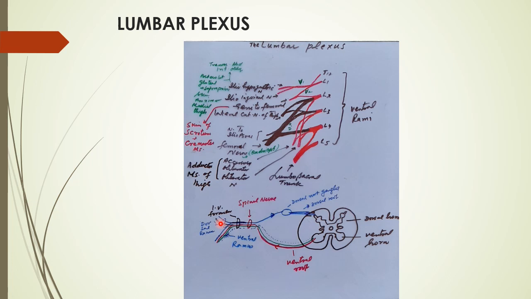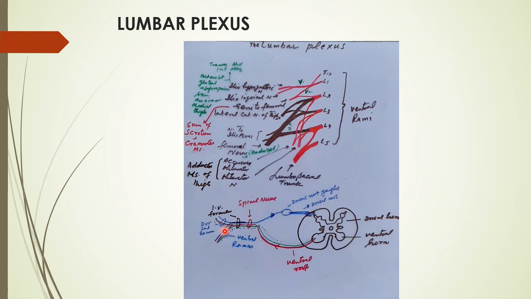They are long muscles responsible for extension of the vertebral column. The ventral rami form the brachial plexus in the upper limb, the lumbar plexus in the lower limb, and the sacral plexus in the lower limb.